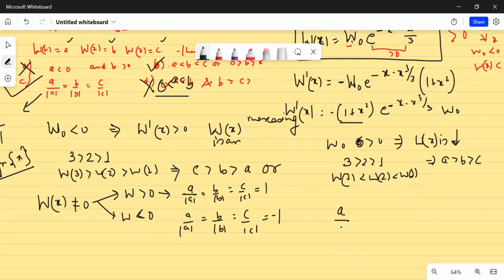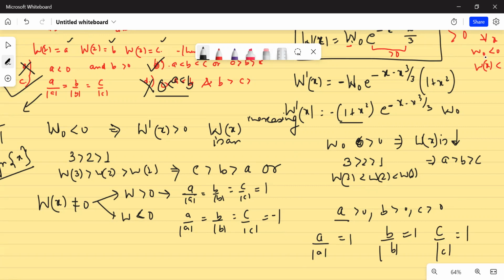If it is positive, then A would be positive, B would also be positive, and C would be positive. After all, these A, B, C are nothing but the values of the Wronskian at some points 1, 2, 3. So if it is positive throughout, then A, B and C are all positive. If A is positive, divide it by its magnitude, it will be 1. Likewise for B and C.